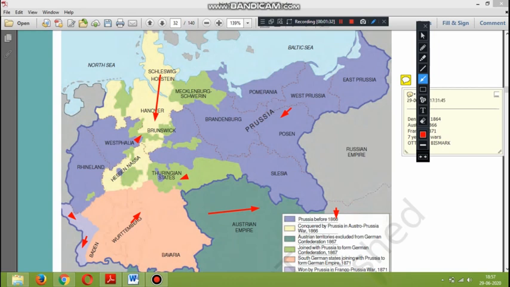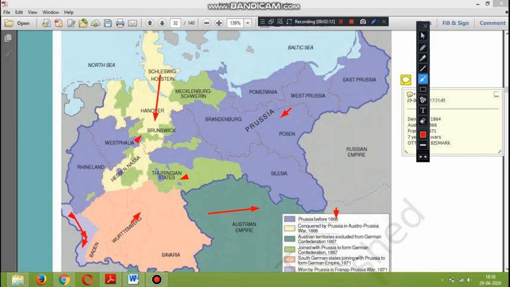Just try to reconnect it with the picture there. In the picture we have seen Otto von Bismarck, the army, William I, everyone standing in the Palace of Versailles, and this Palace of Versailles is in France. So after defeating France and giving the German Empire to the Prussian king, making William I the German emperor, they took German-speaking areas from France. Overall, this Prussia, after joining all these areas, turned into Germany, called the German Confederation.